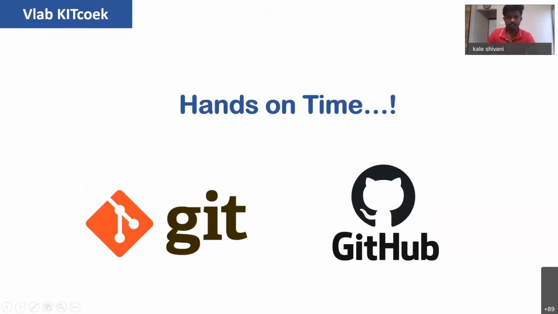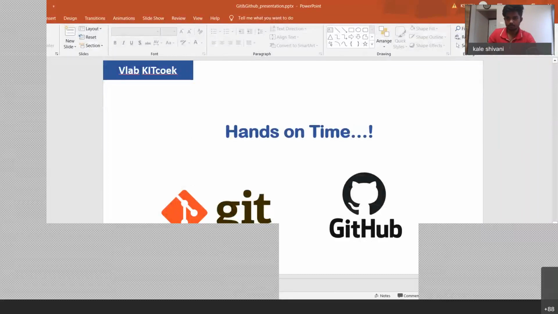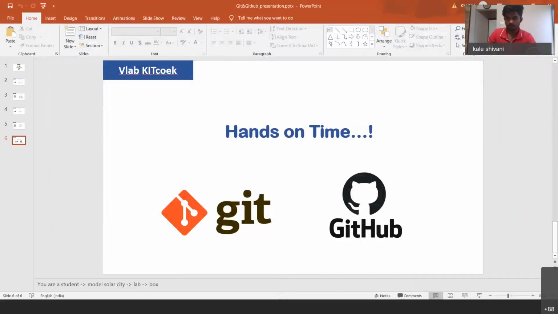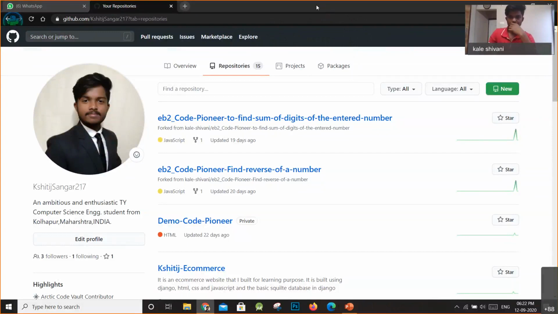Okay, so first I will share my screen. Share content. Okay, is my repository visible? Yes. Okay, visible.